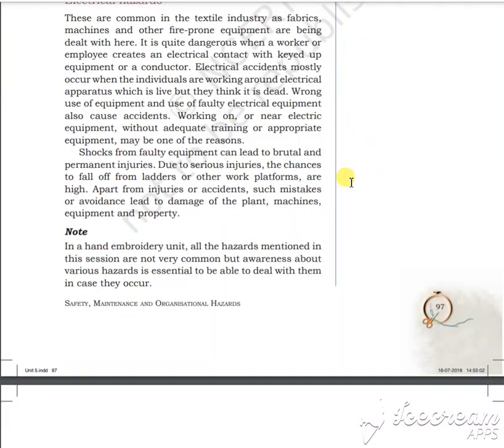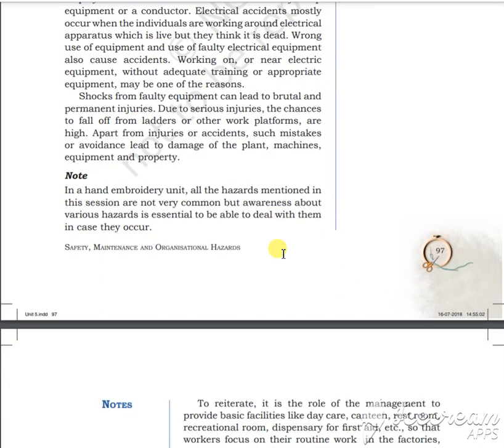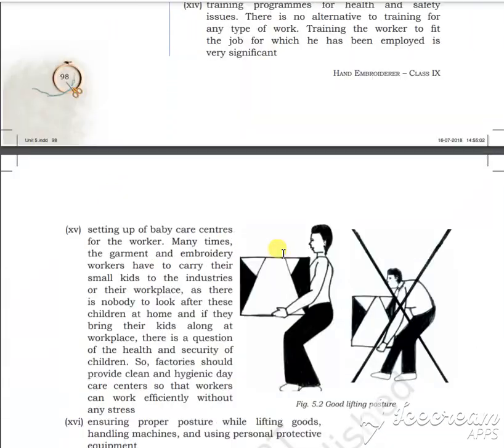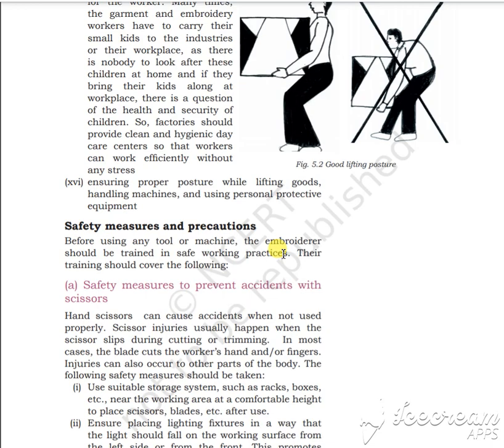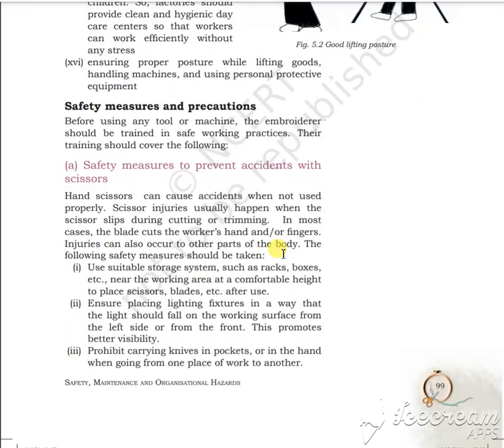Psychological hazards are there, isn't it? Different types of hazards we can see in our workplace, and we have to prevent them. So what are the safety measures? Everything should be kept in a very proper way. So these are the different types of safety precautions we should keep. We should keep all the safety measures, isn't it?